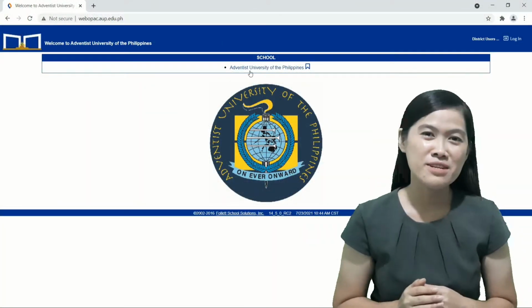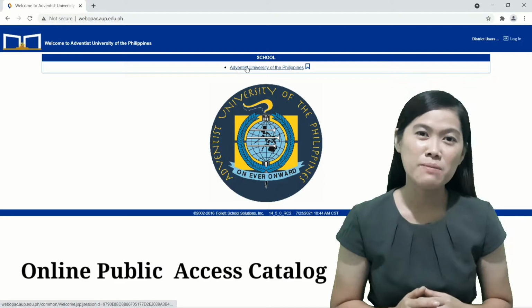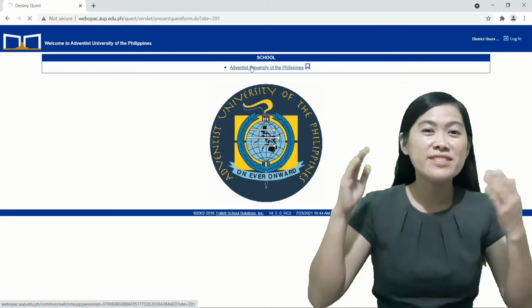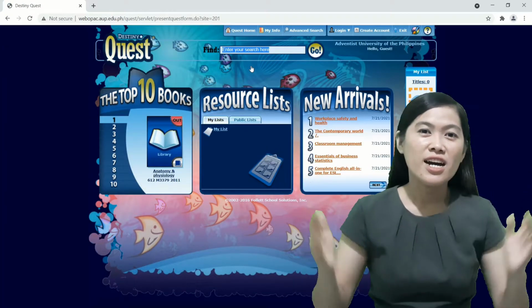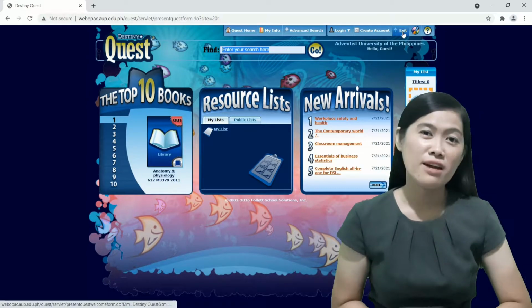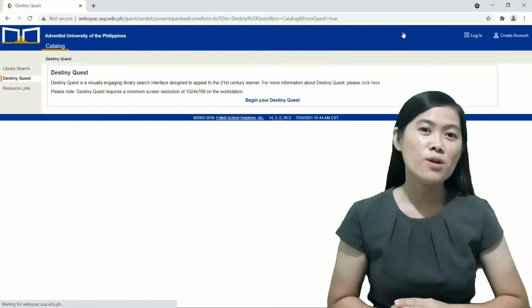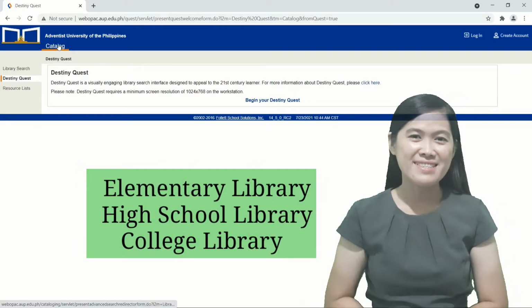To find library materials, we are using the online public access catalog, our Destiny Library Manager, an online catalog of bibliographic records of materials available in AUP libraries.